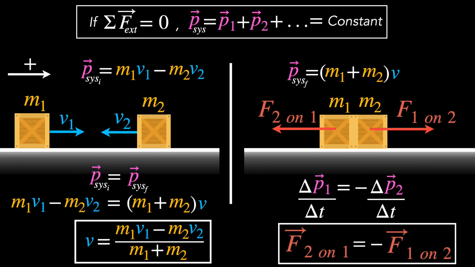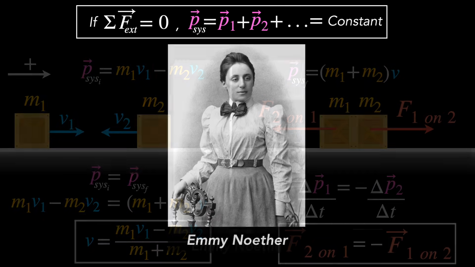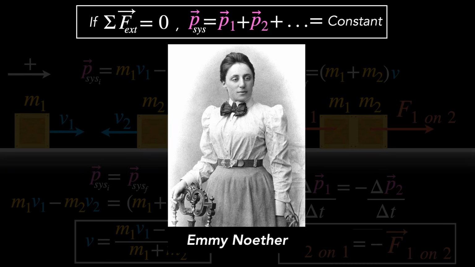But the most important insight behind this law came from a German mathematician named Emmy Noether. She mathematically proved that all conservation principles, not just that of linear momentum, but conservation of angular momentum, energy, or even charge for that matter, they're all associated with some kind of symmetries in our universe. It's pretty radical. It's called today Noether's theorem. Now you can look it up, and it's definitely beyond the scope of our syllabus, but I thought anybody who's learning about this should at least know about her work.